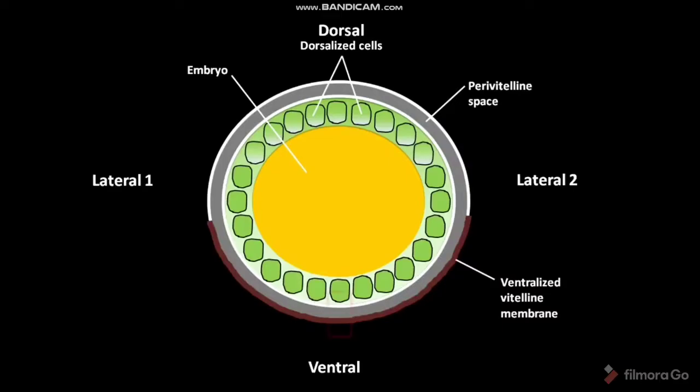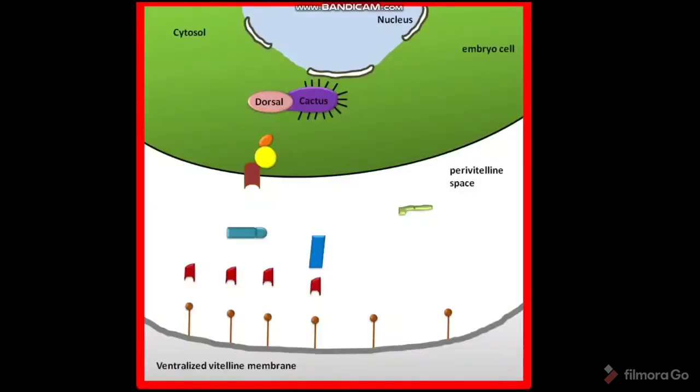If we focus on the ventral region of this cross-section, we can see that the vitelline membrane has many sulfated vitelline membrane proteins and the perivitelline space contains a protein called GD, or gastrulation defective.